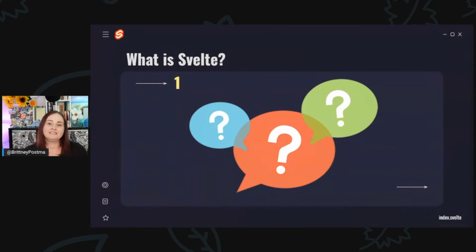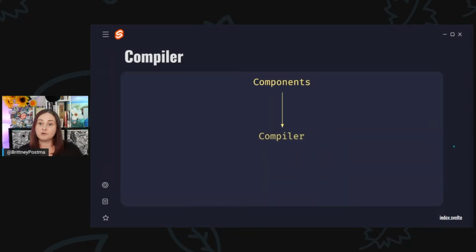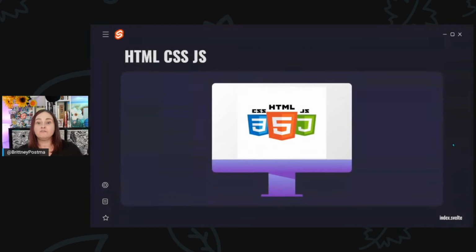So what is Svelte? Svelte is a powerful framework for beginner and advanced developers alike. Unlike other popular component frameworks that use a virtual DOM to diff the changes, Svelte is a compiler that takes the work out of the browser and into a build step that outputs, guess what? Vanilla HTML, CSS, and JavaScript. Even the fancy declarative code you write in Svelte gets output as just JavaScript in the end.